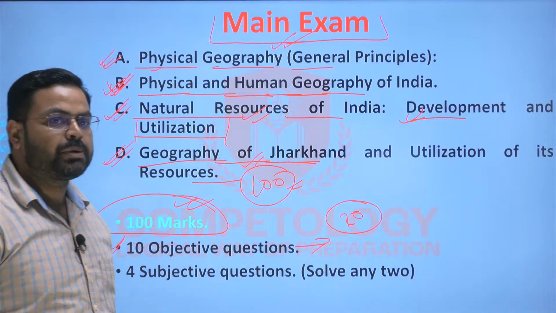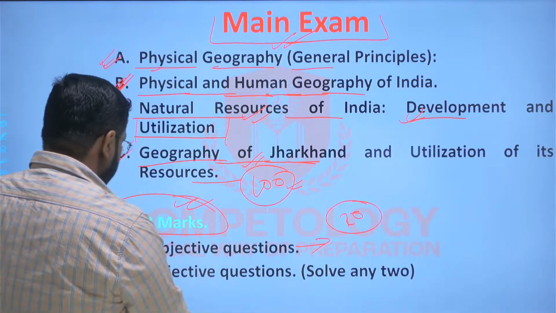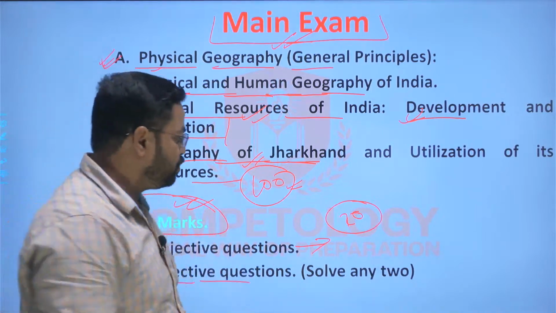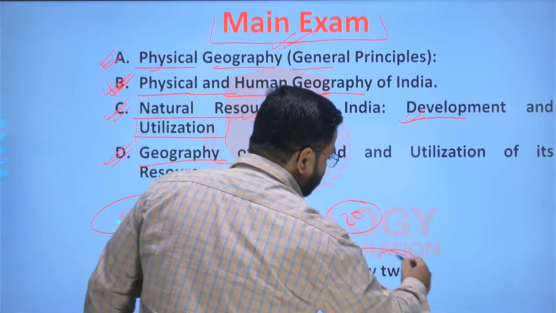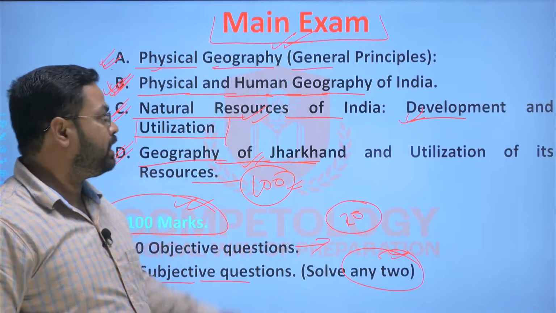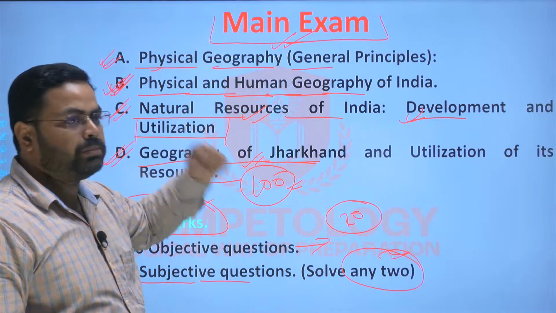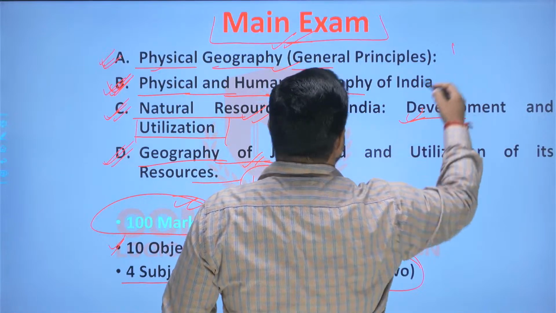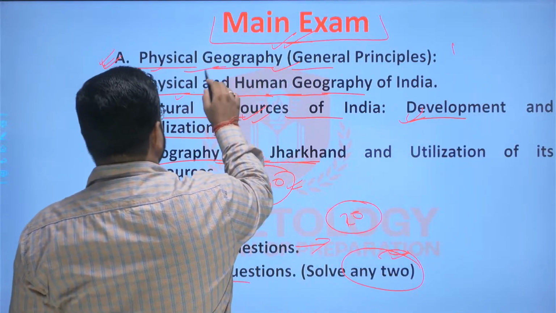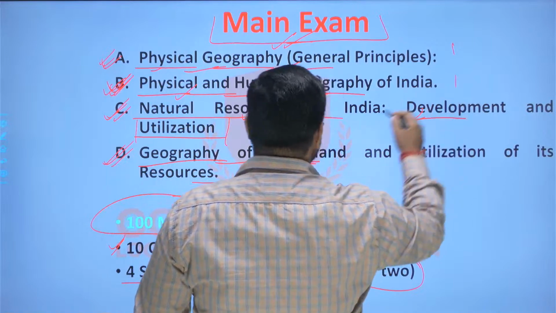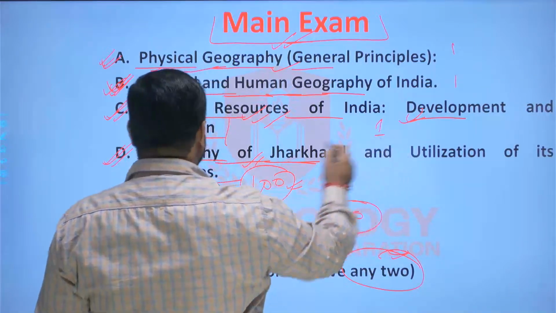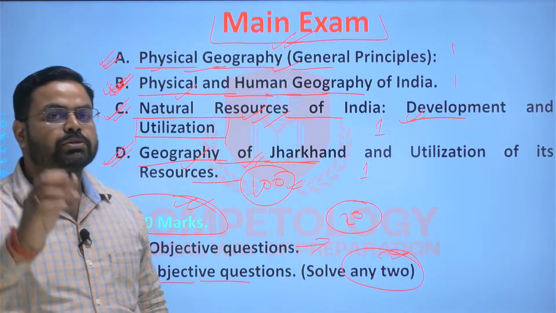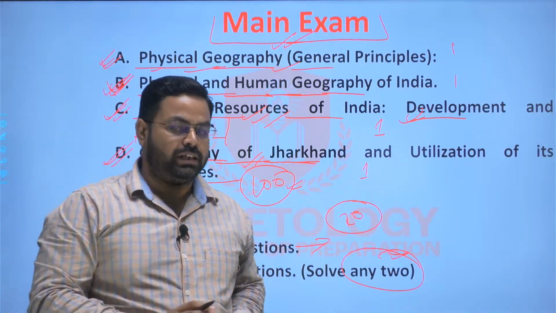Thereafter, in the mains paper, there will be 4 questions, subjective type, descriptive type, and you have to solve any two. Solve any two. Keep this in mind. Solve any two. And here, one question will be from each topic. One question of 40 marks will be from physical geography. One question from Indian geography. Thereafter, natural resources, one question. Thereafter, geography of Jharkhand, one question. And you have to solve any two. You have the liberty there.